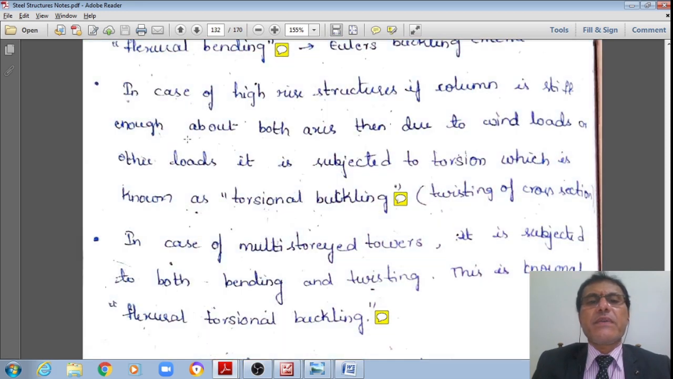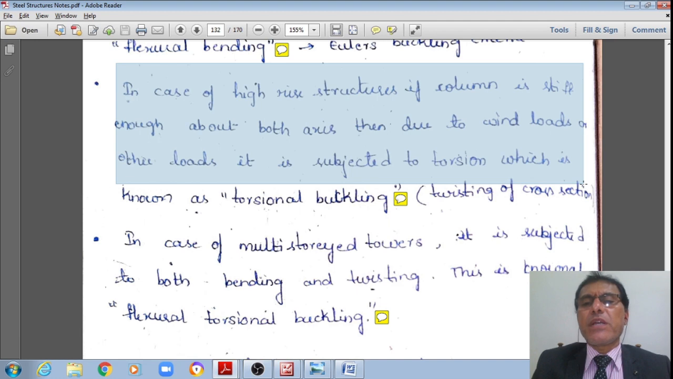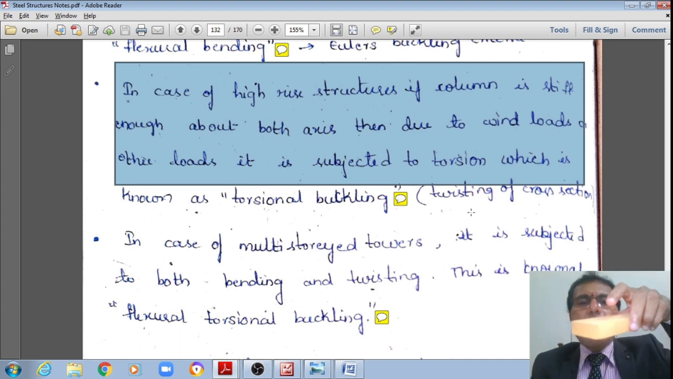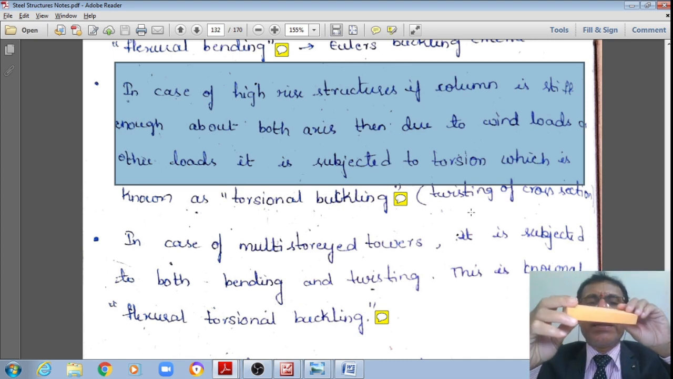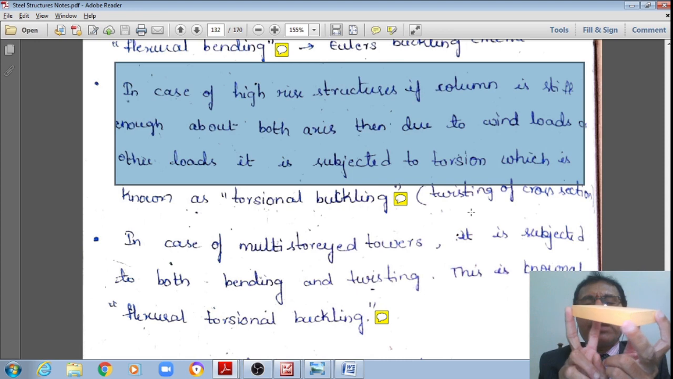Whereas in the case of high-rise structures, if the column is stiff enough about both the axes, then due to wind loads and other loads these may be subjected to torsion. Therefore, if I take a multi-story building with rigid connections, the entire slab, which acts like a diaphragm, can also rotate, taking along with it these columns. Therefore, the columns are now under torsional buckling, like this. I will show them schematically.